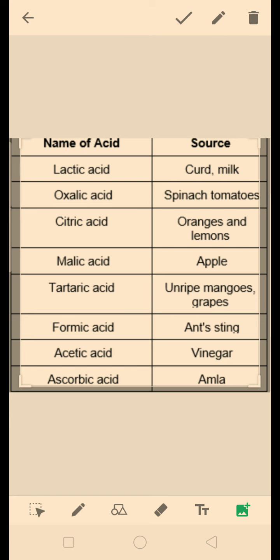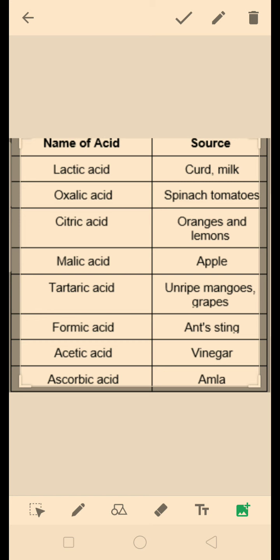So students, these are the names of some acids that are present in curd, orange, apple and other foods. In curd and milk, lactic acid is present. In spinach and tomatoes, oxalic acid. Oranges and lemons have citric acid. Apple has malic acid. Unripe mangoes and grapes have tartaric acid. Ant sting has formic acid. Vinegar has acetic acid. Amla has ascorbic acid.